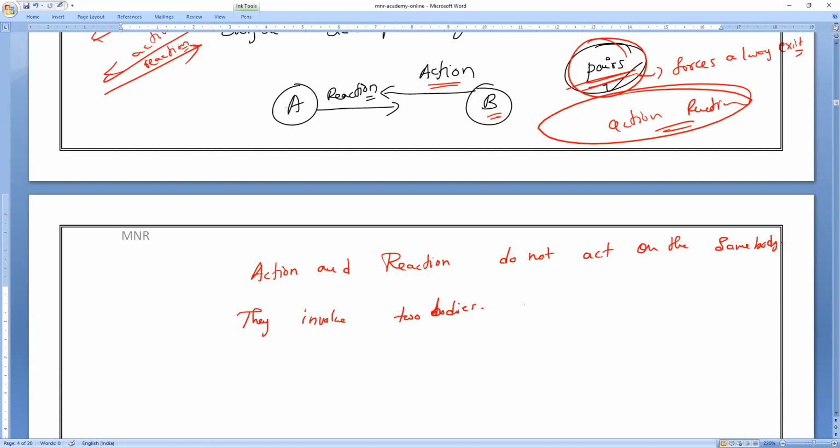So what will happen? See, this is 10 newtons, the opposite one is minus 10 newtons. So both are equal and in opposite directions. That is why you can see it is not required that two bodies should have physical contact to exert force on each other. You should also remember that. It is not necessary to have contact to exert force on each other.